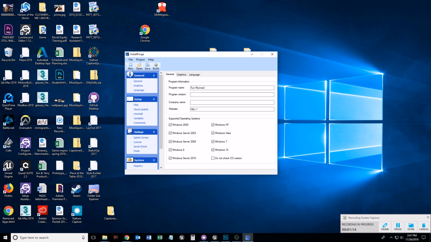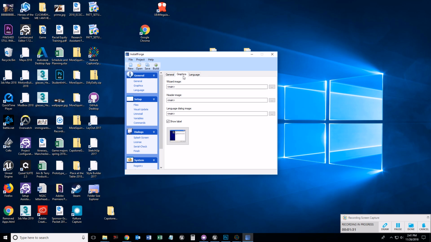But this is our game, so let's go ahead and do 1.1.1. Company name. This is where, obviously, you put your company name and website. I'm just going to go ahead and leave those blank. We're going to keep all of these checked. That's fine.